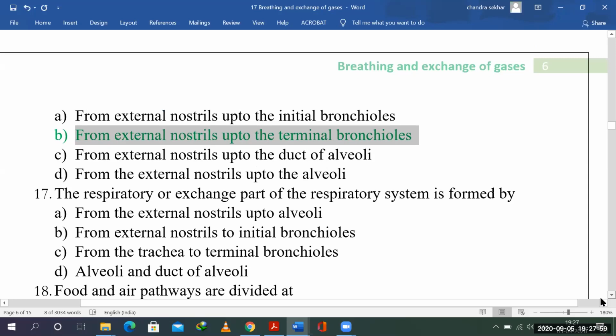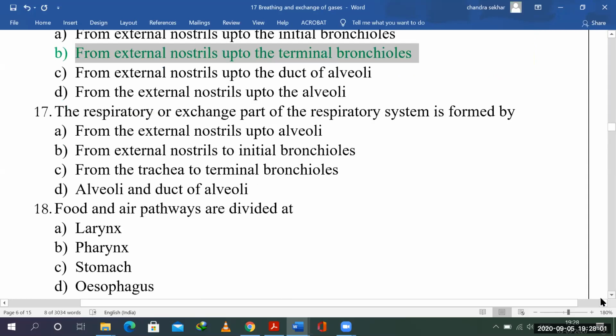And the respiratory or exchange part of the respiratory system is formed by, right? So this is the alveoli. Alveoli, ducts of alveoli. Not trachea, no, not external nostrils. Alveoli and the different ducts of alveoli will be the exchange part, or the respiratory part.